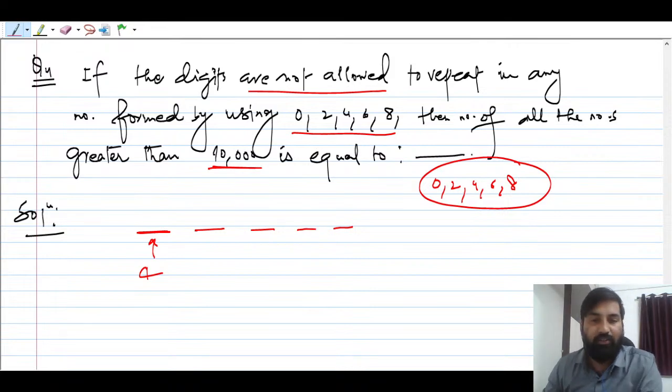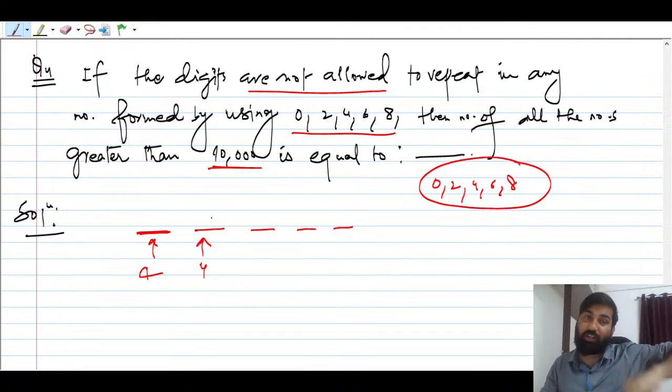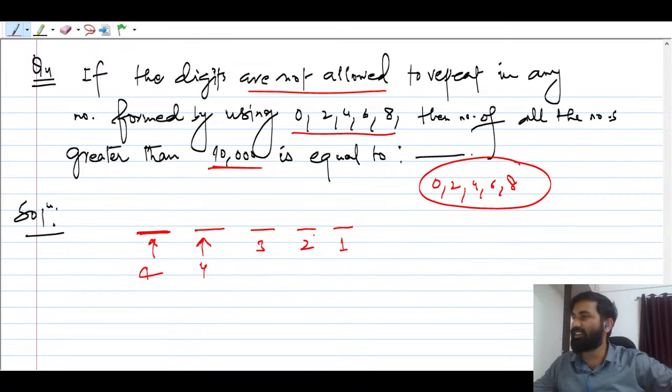So this first place can be filled in how many ways? 4 ways only, because one of the nonzero digits has been put here, and 0 was not used. Now you can bring back 0. Now this can be filled in 3 ways, this in 2, and this in 1. So what is the answer, guys? The answer is going to be 4 into 4 factorial, which is 96.